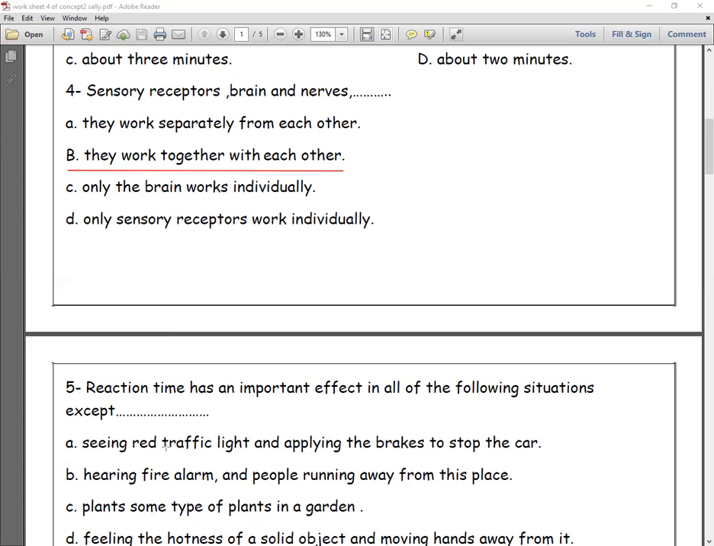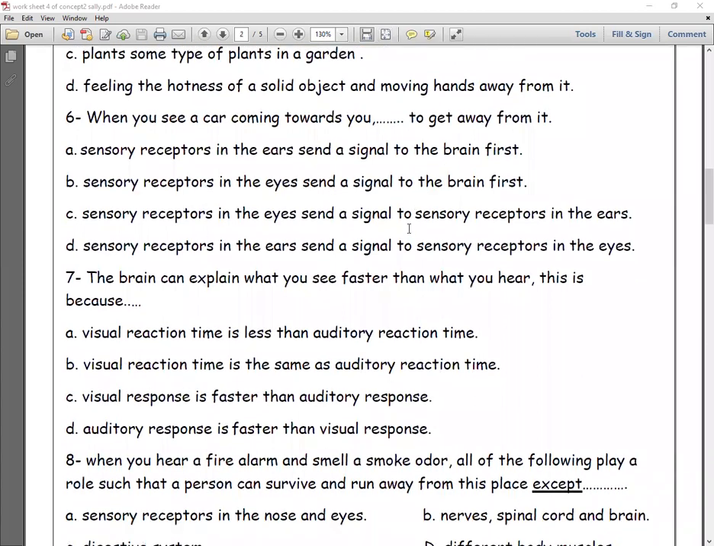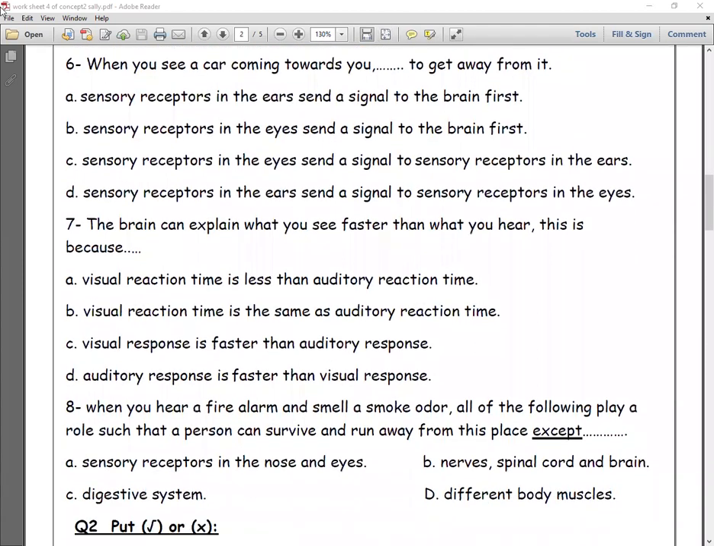Feeling the hotness of solid objects and moving hands away from it. So it will be C, because also D, it's important to recognize that you hold something hot and you have to move your hand away from these hot objects to avoid being burned. So it's also important.